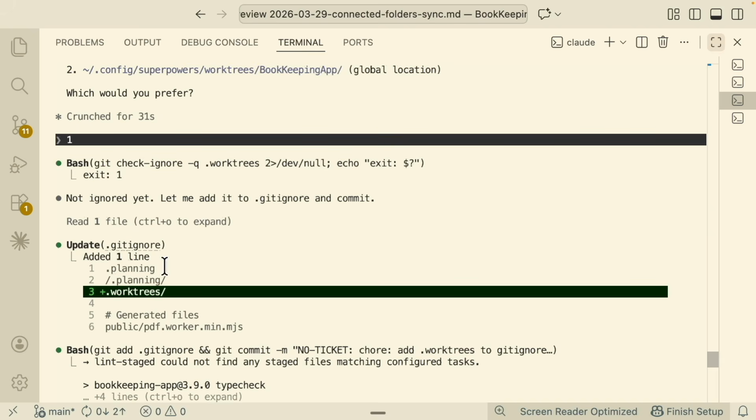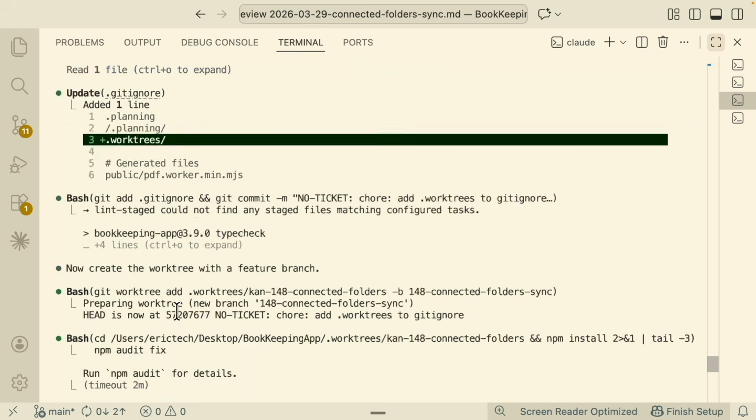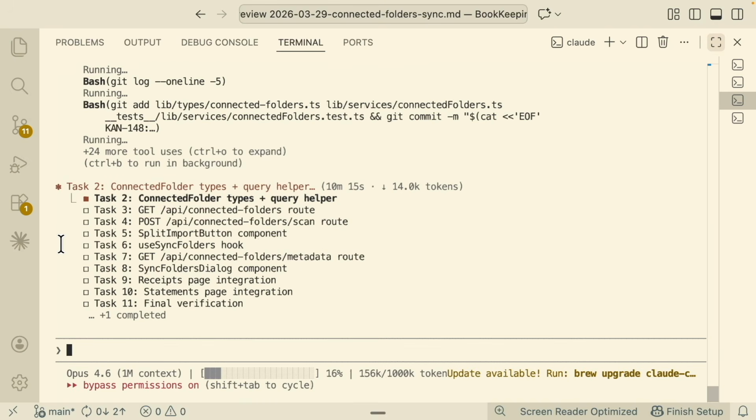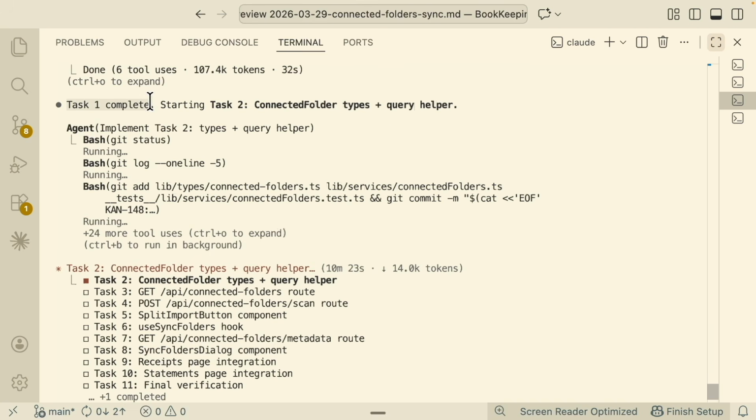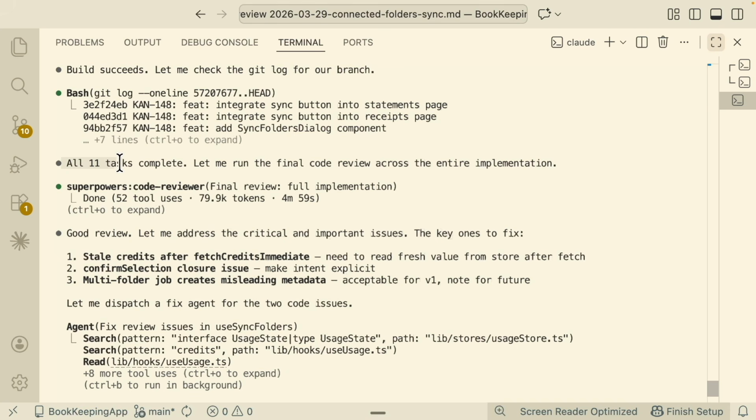And then here you can see it's going to create that inside of the current project that we have. And then what happened here, you can see is going to trigger different sub-agents to execute these task lists. So right here, you can see task 1 is all complete, and it's currently starting working on task 2. And then here you can see after all the 11 tasks are completed, it's currently running the final code review across the entire implementation.